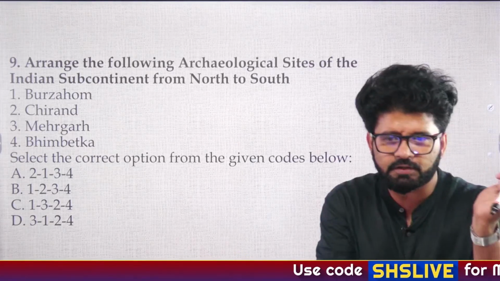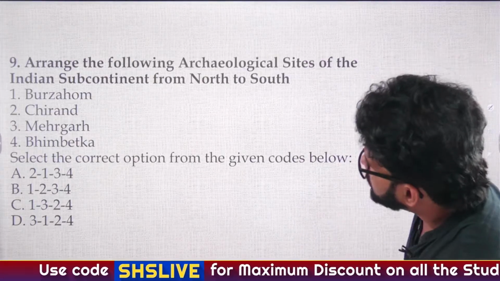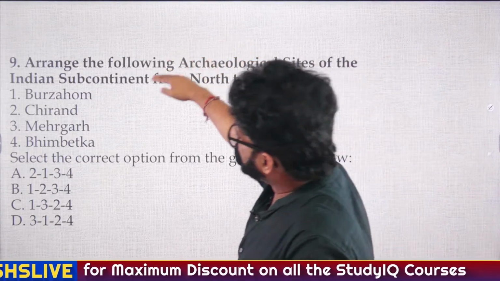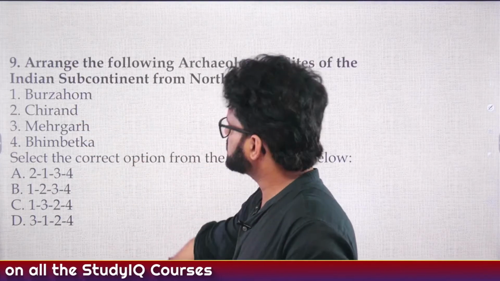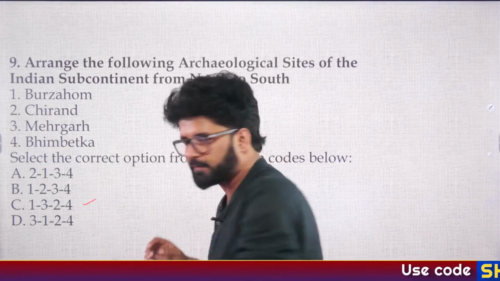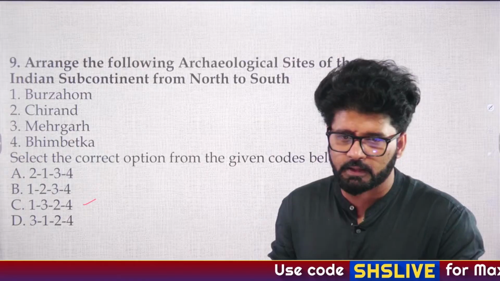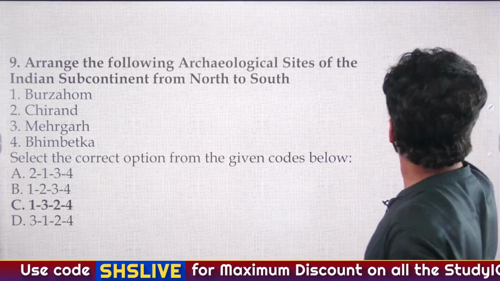So I have got an answer from Dark, A, Bulbul and Charita. Burzahom is at the top, then you have Mehrgarh, then Chirand in the UP Bihar region, so it's lower, and Bhimbetka is lower than that. So the answer is 1324. How many of you have given C as the answer? Dark, A, Bulbul and Charit. Very good. Let's have a look at this.